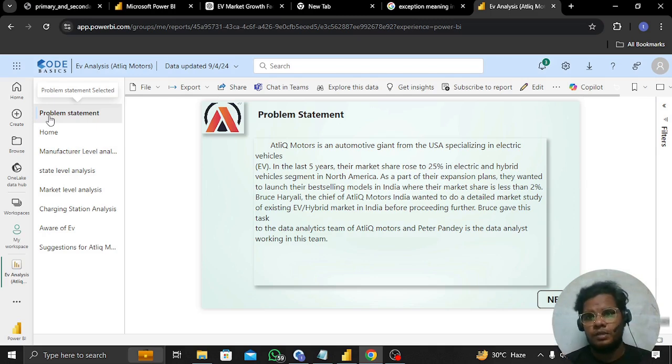Atlic Motors is an automotive giant from the USA. They have been manufacturing electric vehicles for the last 5 years. Their market share rose 25% in the electric as well as hybrid electric vehicle segments in North America. As part of their expansion plans, they want to launch their best-selling models in India, where the market share is less than 2%. That's why the senior executive Bruce Ayali wanted a detailed market study of the existing EV and hybrid market in India before proceeding further.